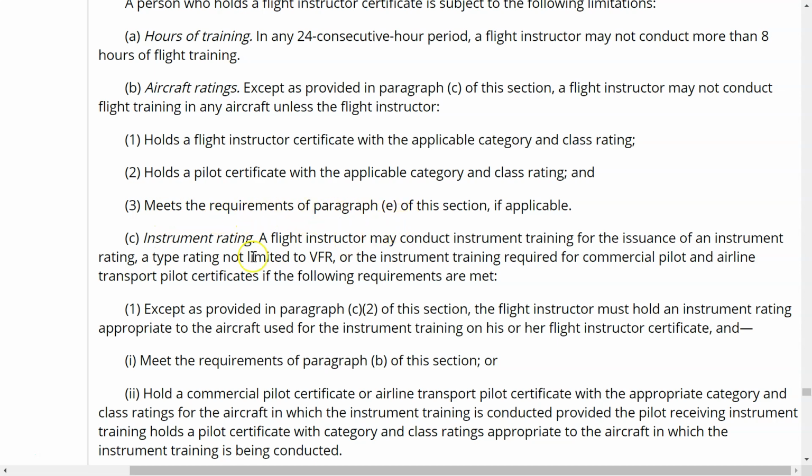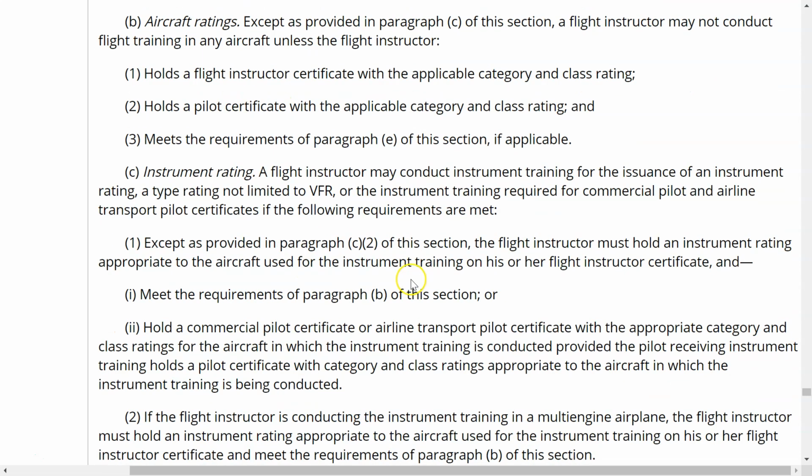We will come back, but we will talk very briefly about an instrument rating. So a flight instructor may conduct instrument training for the issuance of an instrument rating, a type rating not limited to VFR, or the instrument training required for commercial pilot and airline transport pilot certificates if the following requirements are met.